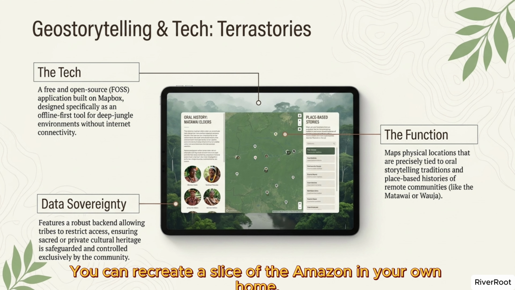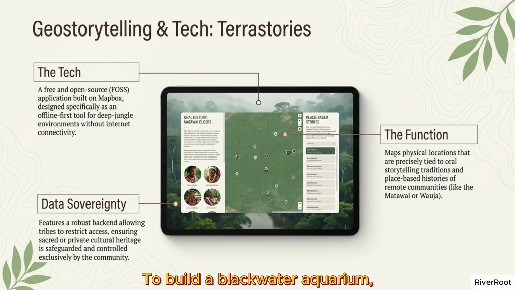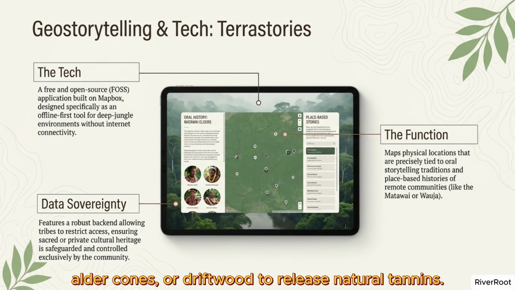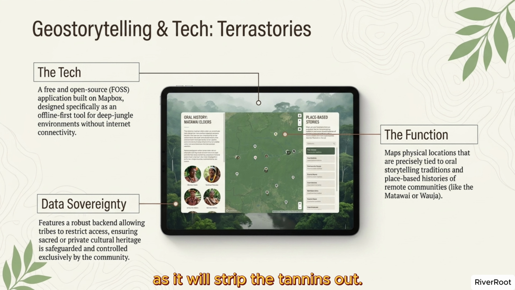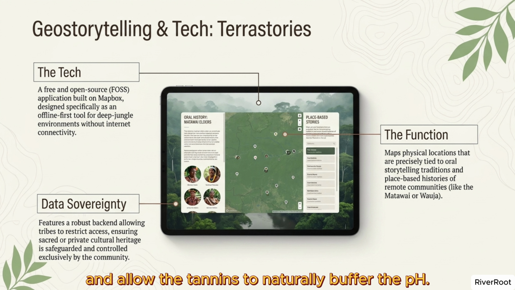You can recreate a slice of the Amazon in your own home. To build a Blackwater aquarium, use catappa, Indian almond, leaves, alder cones, or driftwood to release natural tannins. Crucial tip: never use activated carbon in your filter as it will strip the tannins out. Use RO water to keep the pH low and allow the tannins to naturally buffer the pH.